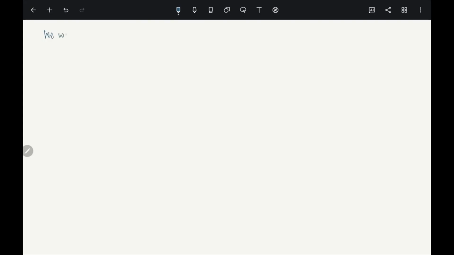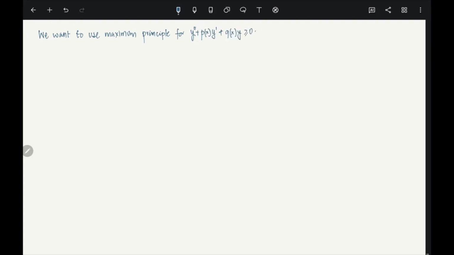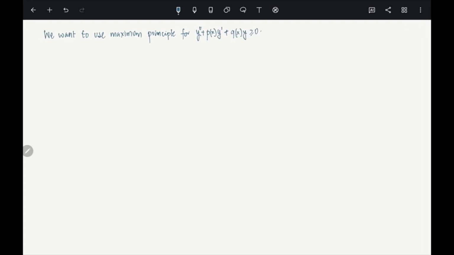We want to use the maximum principle for this sort of problem: y double prime plus p(x) y prime plus q(x) y greater than or equal to 0. We want to write down a maximum principle for problems of this particular form.